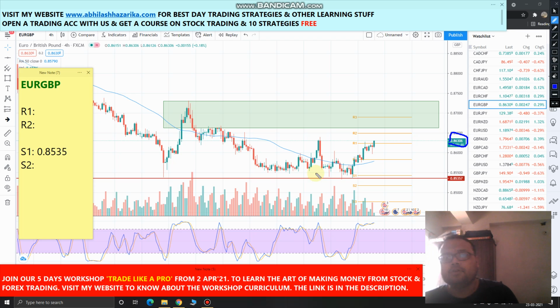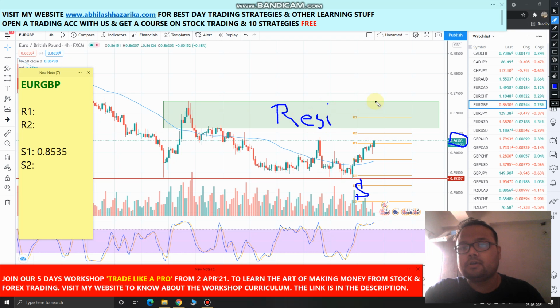Overall, I was telling you to avoid Euro GBP for the last couple of days because the market was flat, and still I'll tell you the same thing. Because you can see I have drawn a line here which is the support, and this is the box. This box designates the resistance. So until and unless market crosses this level, we will not look for any long position or any buying position.